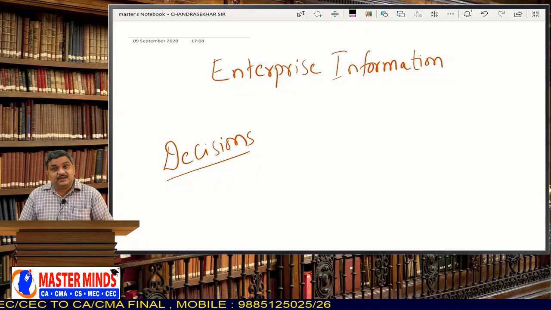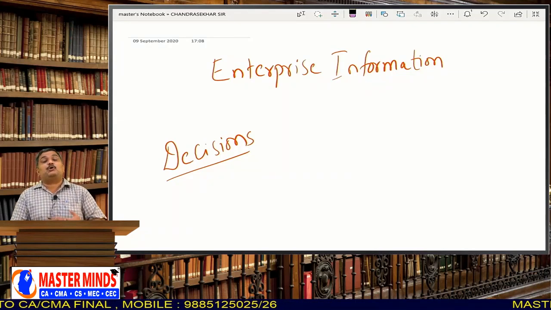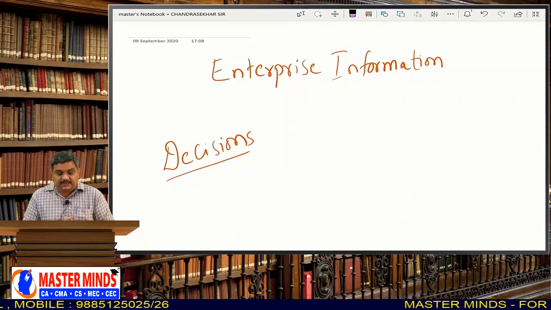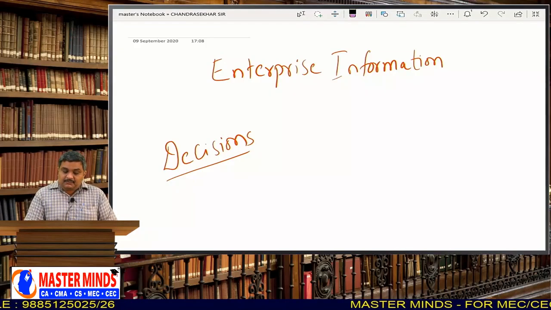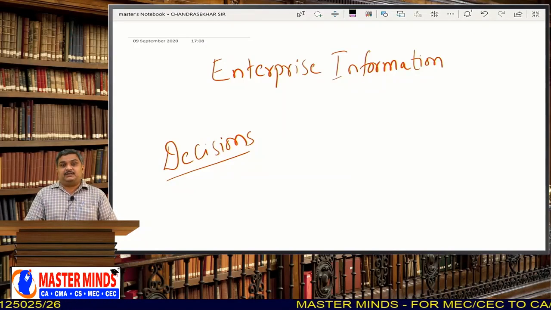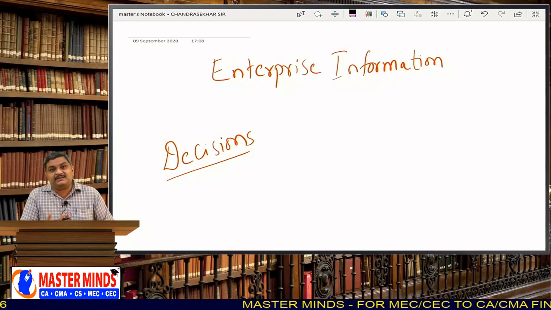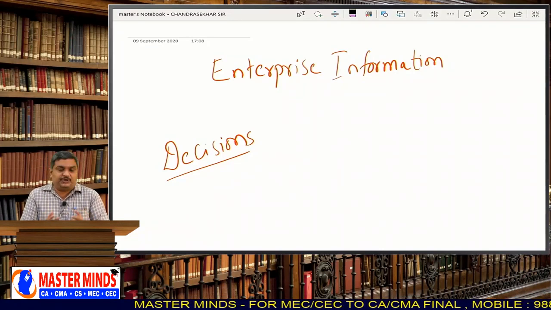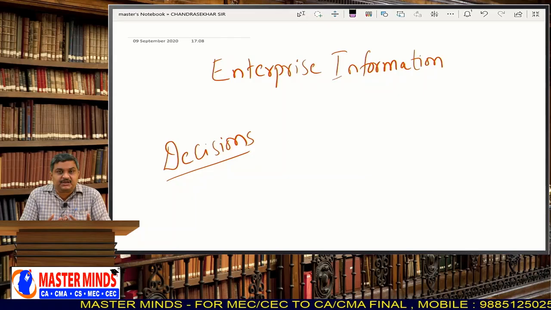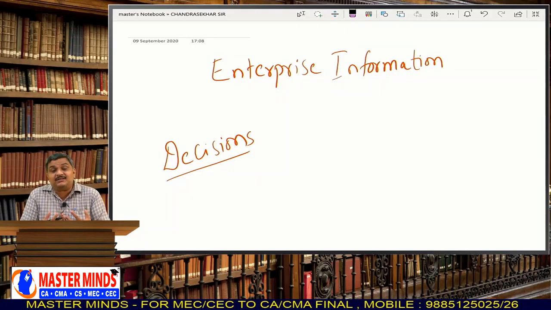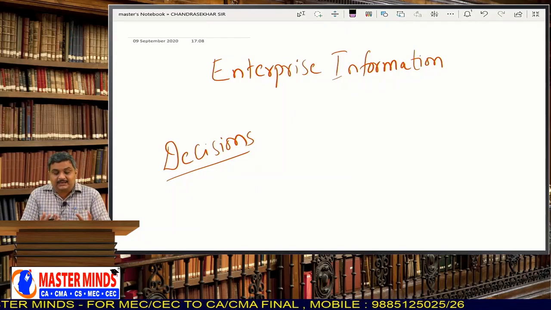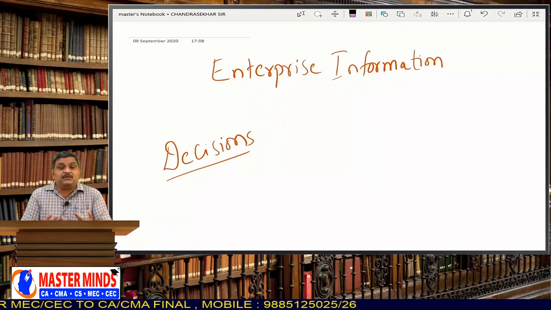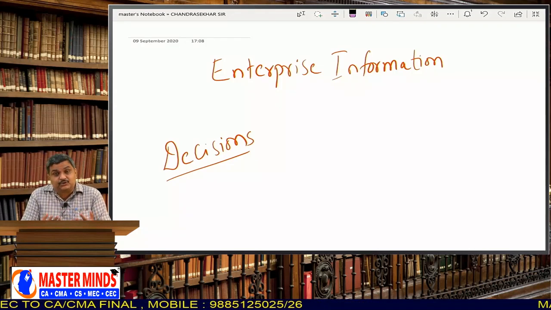And what is information? Information can be thought of as processed data. So what is important here is that every enterprise, every business organization should have information available to it. Before making any decision, every organization should gather the information. And how can an organization gather the information? What is the possible way to gather the information?